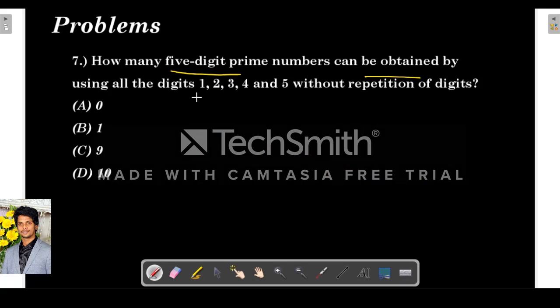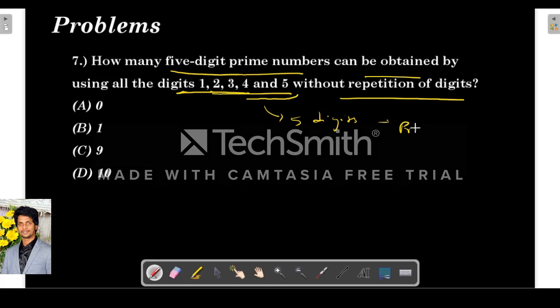Next question. How many 5-digit prime numbers can be obtained by using all digits 1, 2, 3, 4, 5 without repetition of digits? For this, the simple logic is, when they are giving us 5 digits and telling us to form any 5-digit number which is prime. Prime number means it should have only 1 and itself as a factor, right? So for this, we will check divisibility by 3 at the outset. So divisibility by 3, what does it state? The sum of digits must be a multiple of 3, then it is divisible by 3.